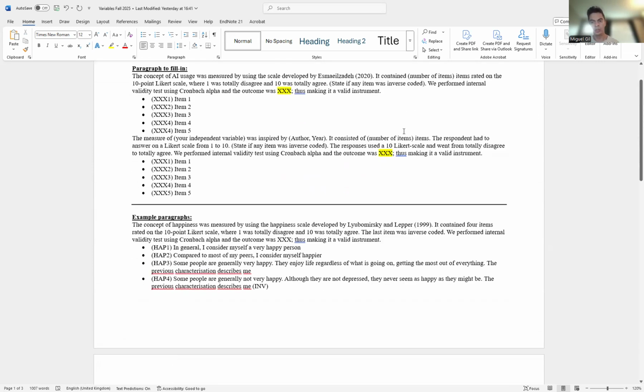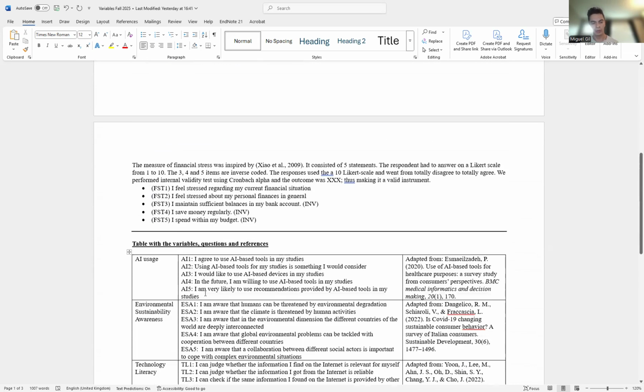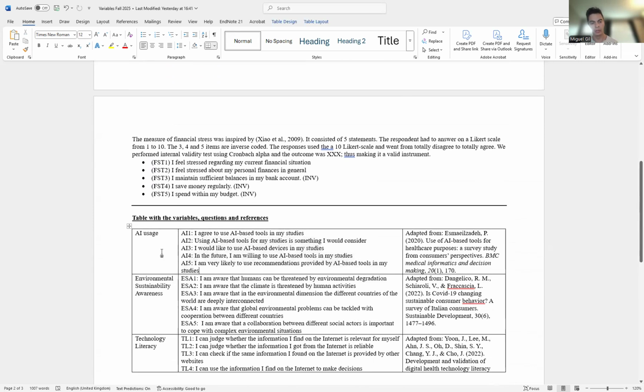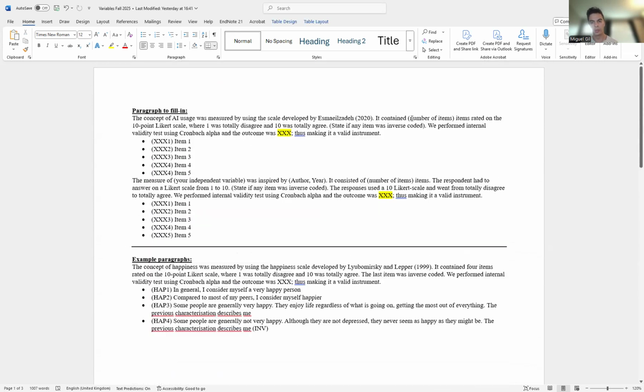It contains, and check how many items you have. It's 5 items. Check the table with the variables because here I have the questions for everything. So it's 5 items. Just check for AI usage. It contains 5 items rated on the Likert 10-point Likert scale. We will use that, where 1 was totally disagree and 10 was totally agree. You don't need to change that.